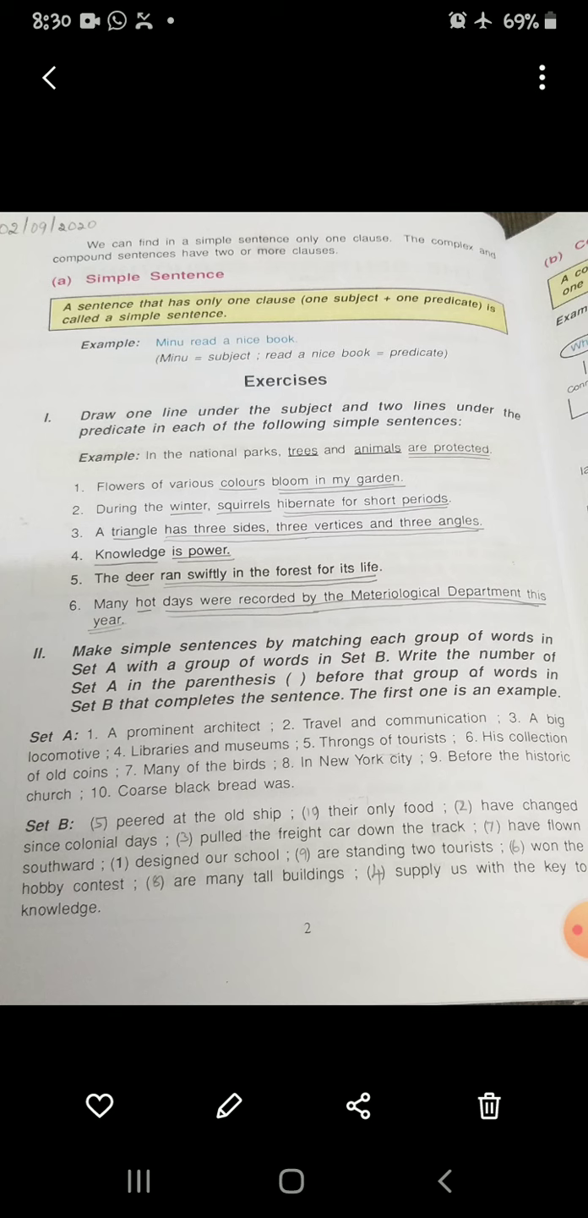Libraries and museums supply us with a key to knowledge. Throngs of tourists appeared at the old ship. A collection of old coins won the hobby contest. Many of the birds have flown southwards. In the New York City are many tall buildings. Before the historic church are standing 2 tourists. Coarse black bread was their only food.